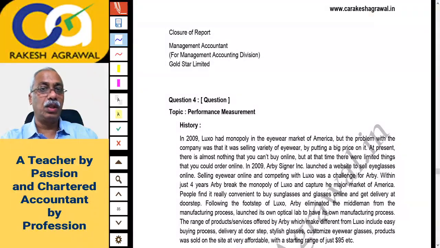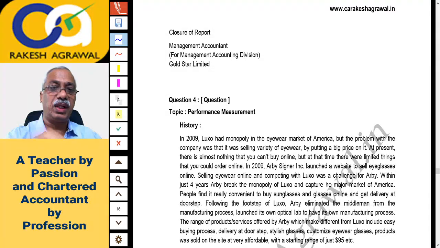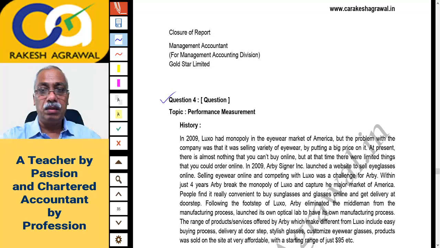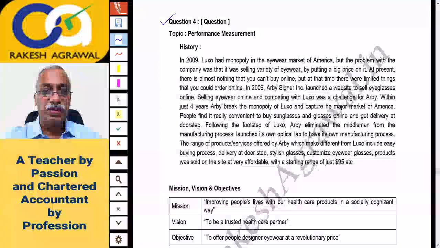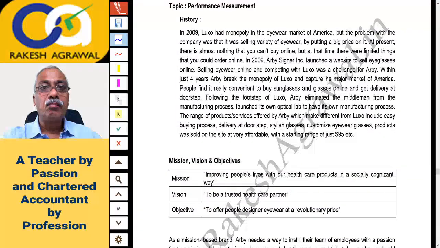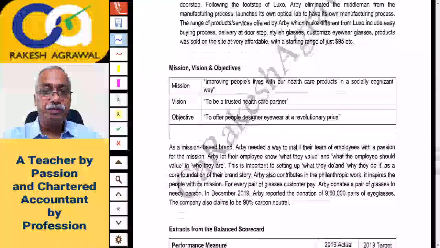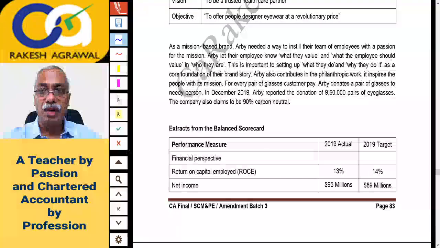Question 4 is on performance measurement. Now, this question is also a theory question actually on performance measurement. See, in this question I think they have given you, this is based on your balanced scorecard, right? They have given you some actual data and the target, right?